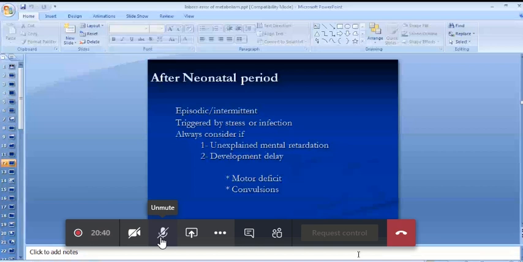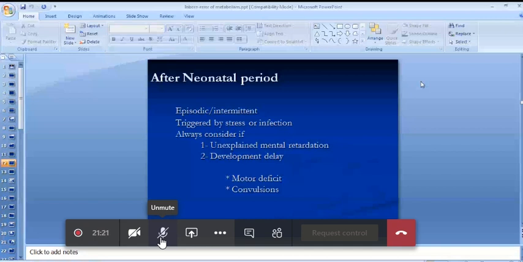So far, we had discussed the early neonatal signs and symptoms that indicate towards inborn error of metabolism. Now I will discuss some important points in the postnatal period that may indicate towards the diagnosis of inborn error of metabolism. These include persistent fits, failure to thrive, developmental delay, and gross motor deficits. These are the four important points that will indicate definitely some metabolic disorder.